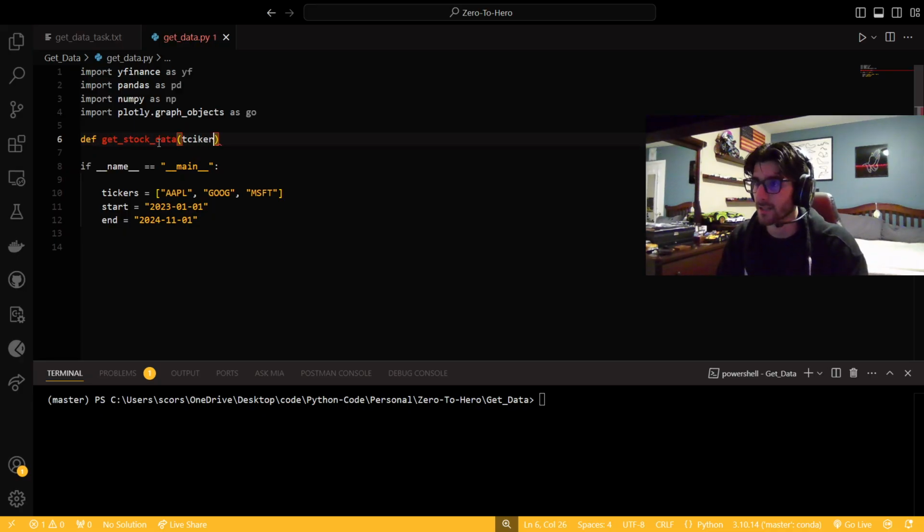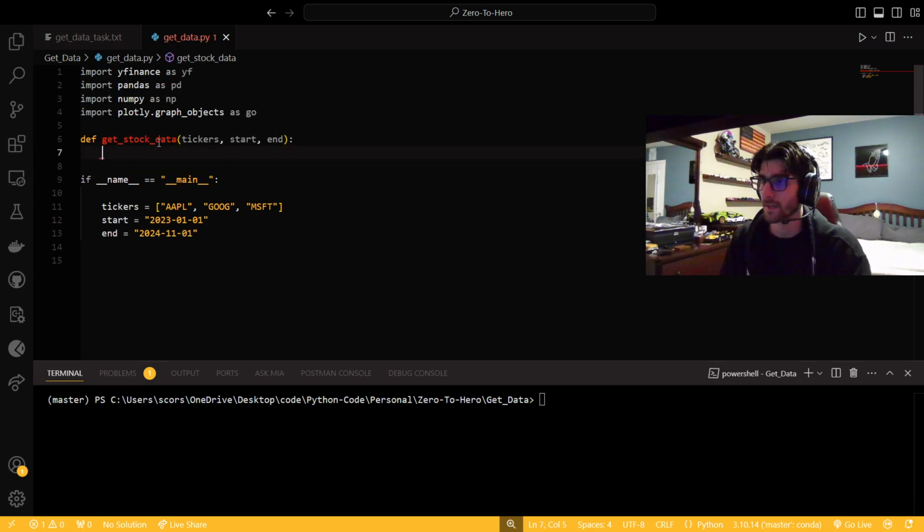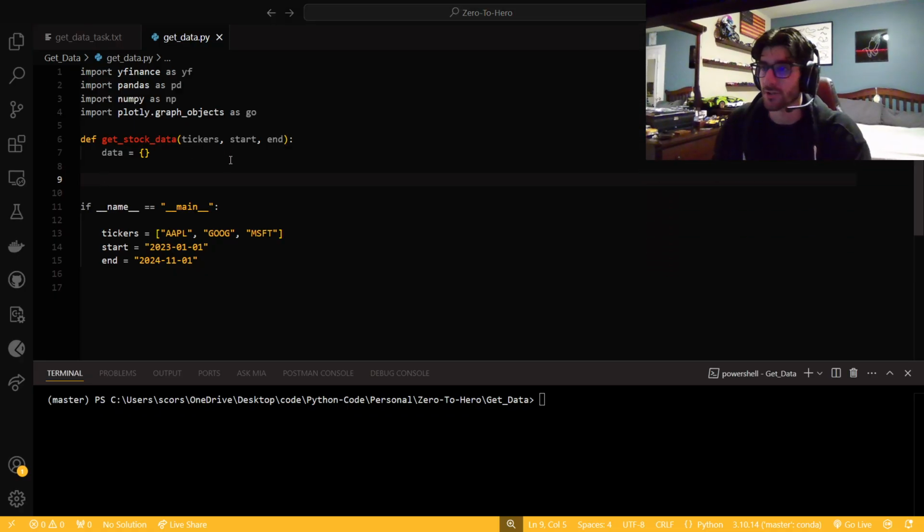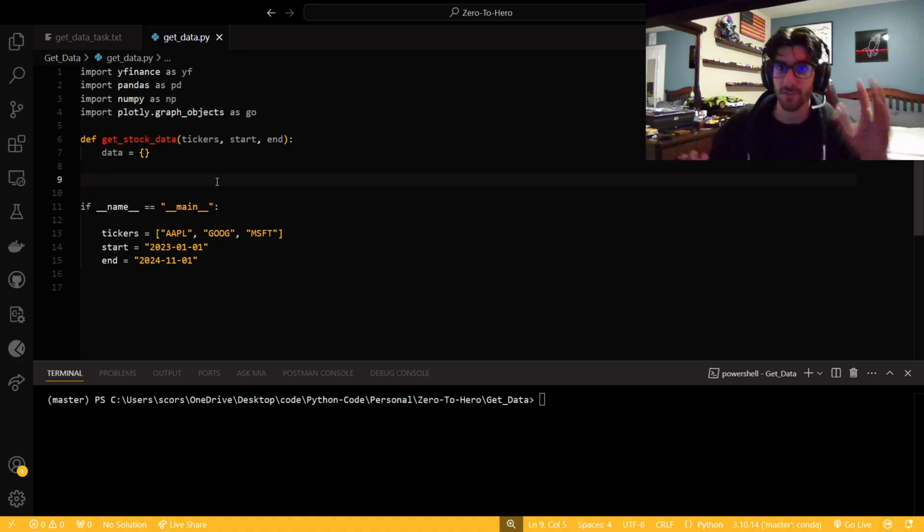I'm just going to call it get_stock_data. I want to spell that right. Tickers, start and end. And now I want to return everything as a dictionary, so that way when we get a ticker's data frame, we can just say ticker, data frame, and return that, right? That way we can keep everything nice and organized.